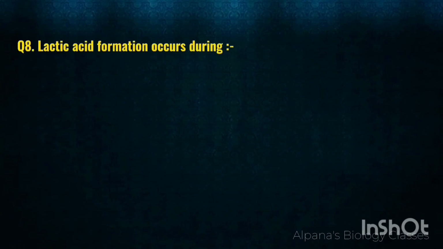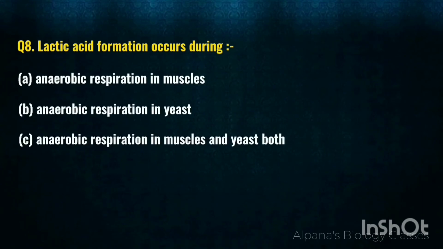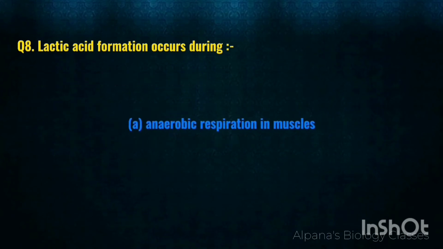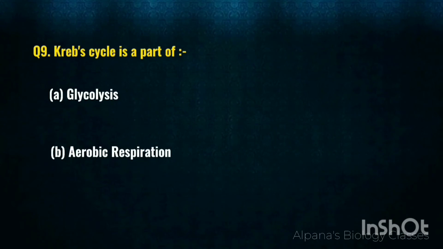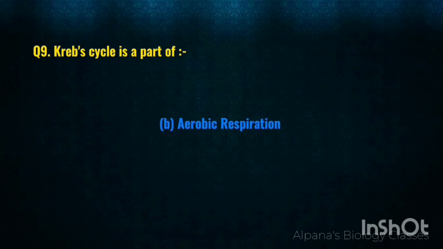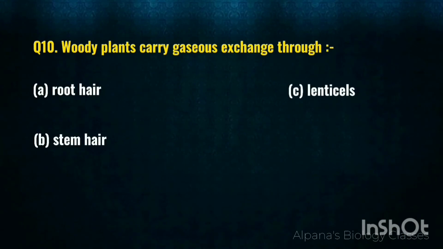Next. Lactic acid formation occurs during anaerobic respiration in muscles, anaerobic respiration in yeast, anaerobic respiration in muscles and yeast both, or aerobic respiration in yeast. It's anaerobic respiration in muscles, A. Next question. Krebs cycle is a part of glycolysis, aerobic respiration, anaerobic respiration or fermentation. It's B, aerobic respiration. Woody plants carry gaseous exchange through root hair, stem hair, lenticels or epidermal cells.